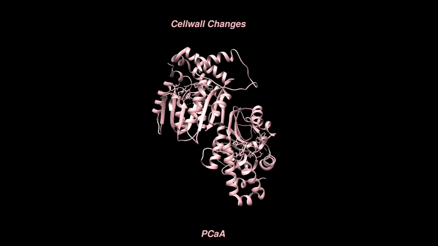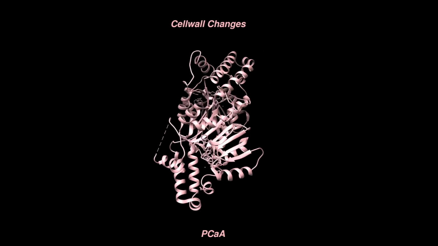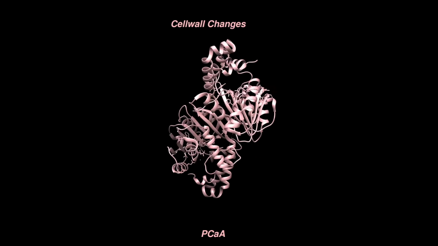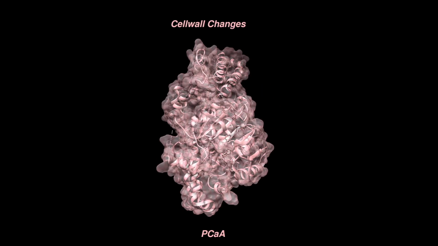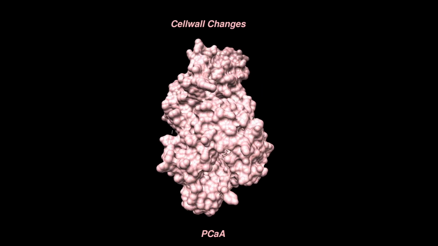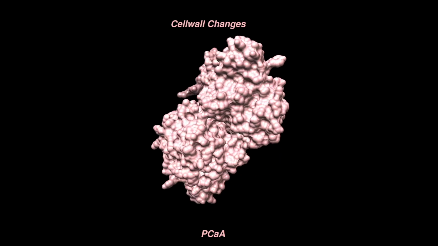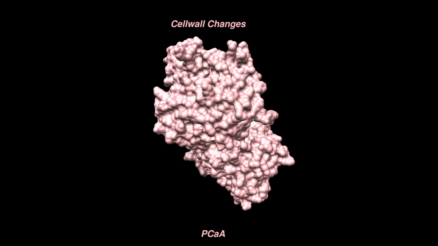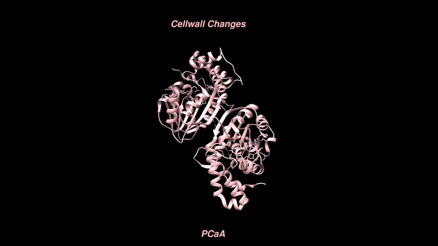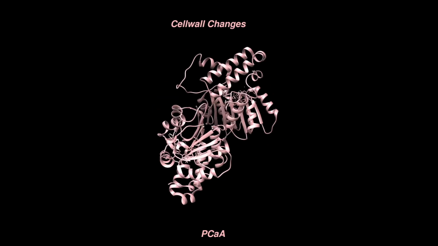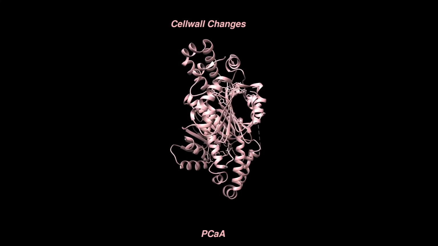The MTB phosphorylates and thus decreases the activity of PCAA, or cyclopropane synthase enzyme, which is essential for the formation of the phagosome maturation block and the production of mycolic acid, an essential and important component of the cell wall. In turn, this contributes to the survival of MTB in the host macrophages during the latent stage.